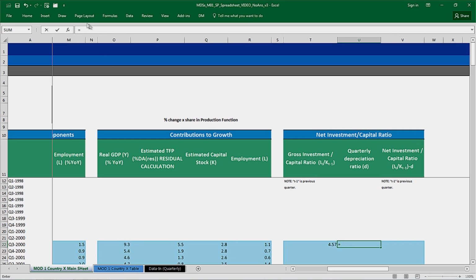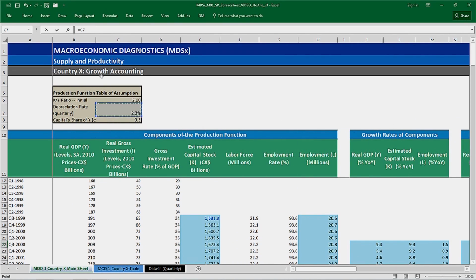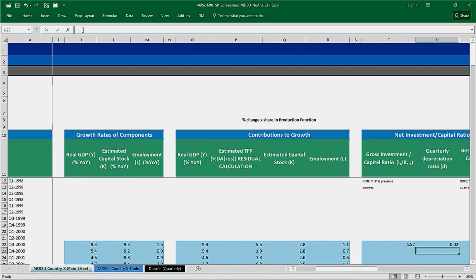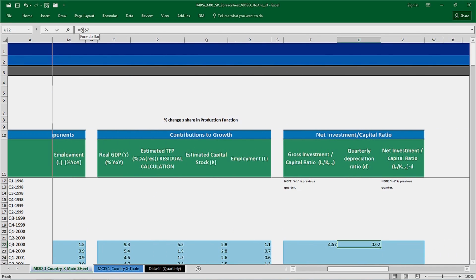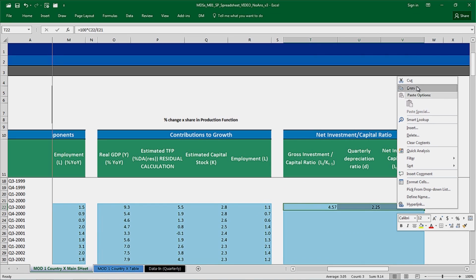Then, we've made our assumption already. It may be a kind of heroic assumption, but we've made our assumption of a constant depreciation rate. So we're going to pin that down. Once again, to make this compatible, we have to do this 100 times that, which is fine. And then we'll get our net investment ratio, and that's basically the difference between this and this. And once again, since we pinned everything down,